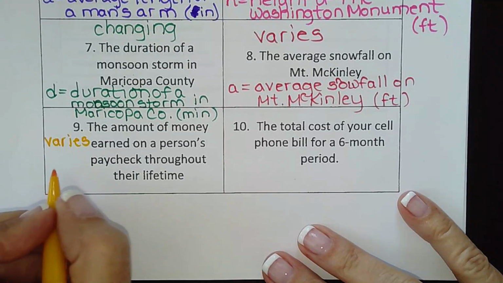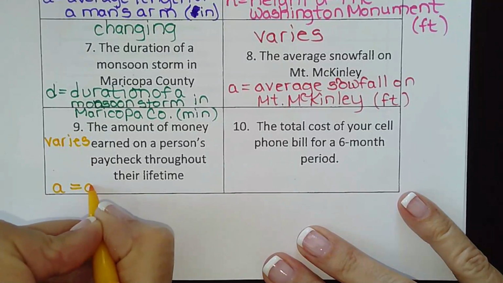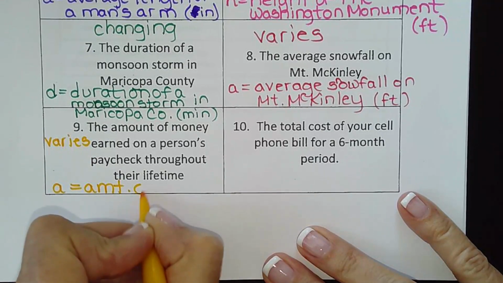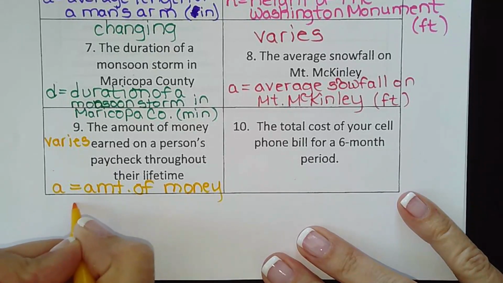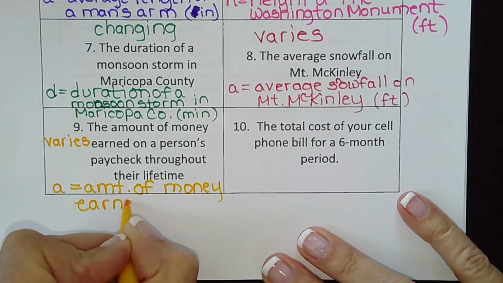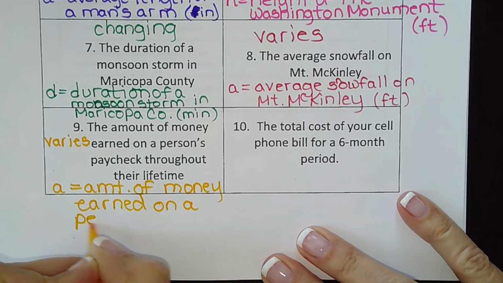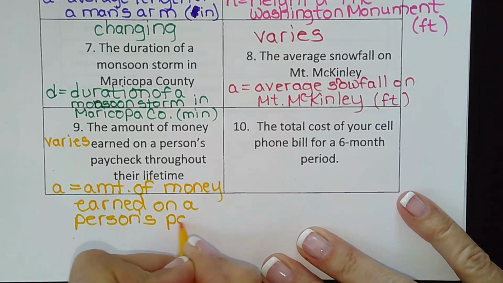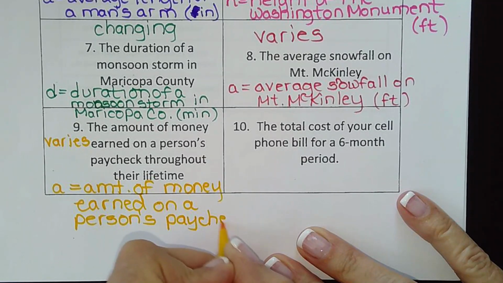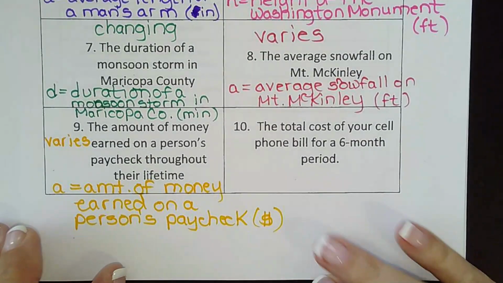And, guess we'll use A again. That sure is a popular one. So amount of money earned on a person's paycheck throughout their lifetime, and then that would be in dollars as well.